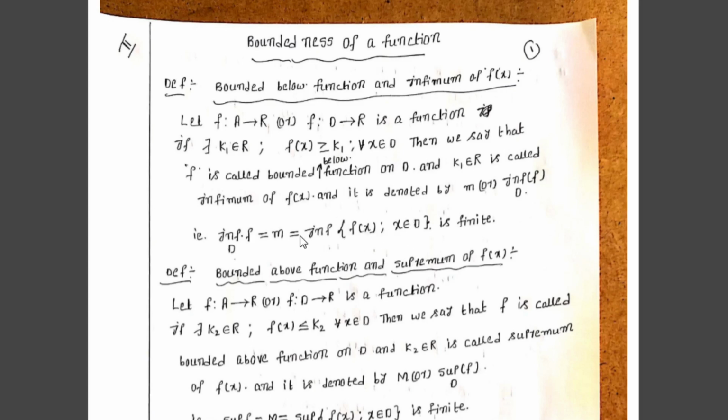Suppose a function is bounded below, which means the range of the function f(x) must be bounded below. Then we say that the function f is called a bounded below function, that is, the range of the function f(x) has an infimum. The infimum of the range of f(x) is also the infimum of the function f(x). Second one: bounded above function and supremum of f(x).